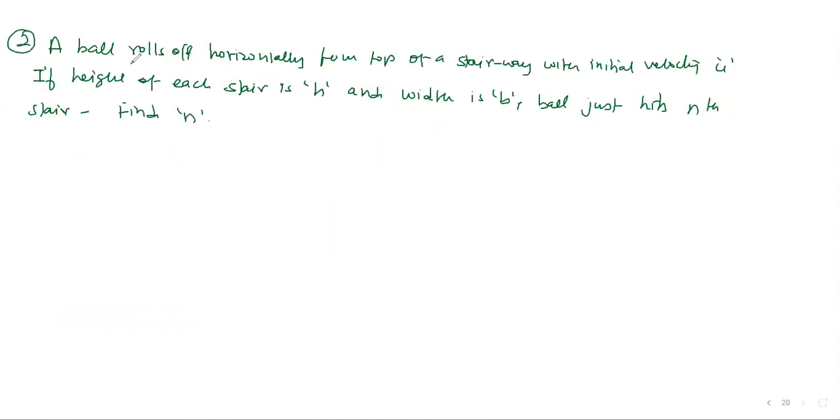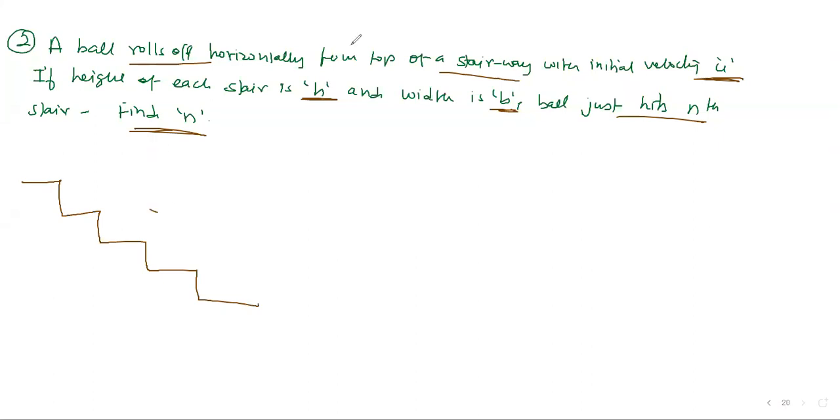Let's say a ball rolls off horizontally from the top of a stairway with an initial velocity of u. The height of each stair is h, and the width is b. The ball just hits the nth stair. Find n. So the staircase is given to you like this. They said one ball is rolling off from the top, from here, like this way, with velocity u. It will fall like that and hit some stair, like here. They're asking what the number of the stair is, at which stair it will hit. So n we have to calculate, and the height of each stair is given as h, and the width is given as b.